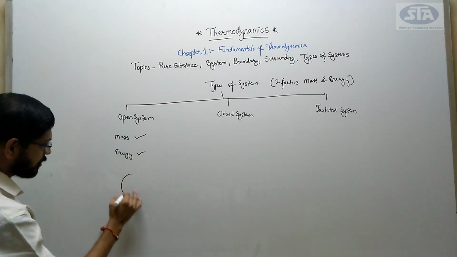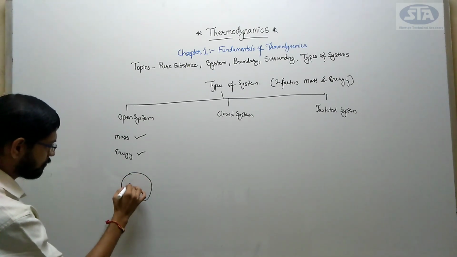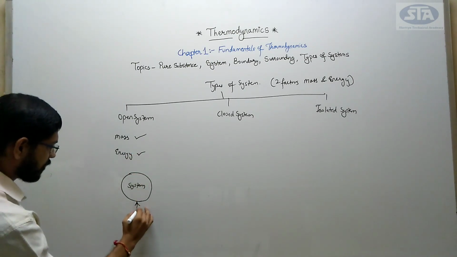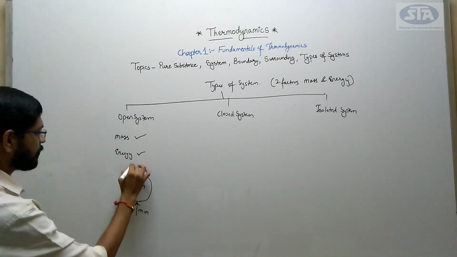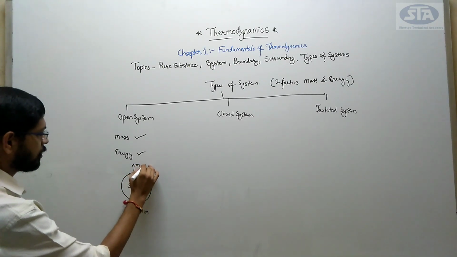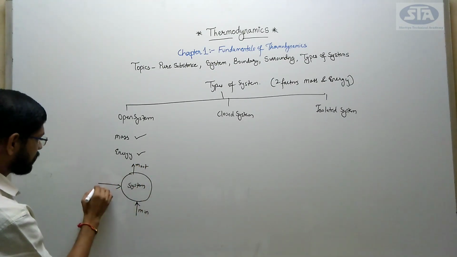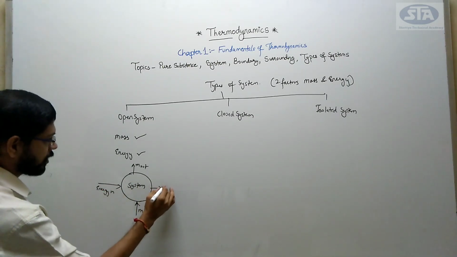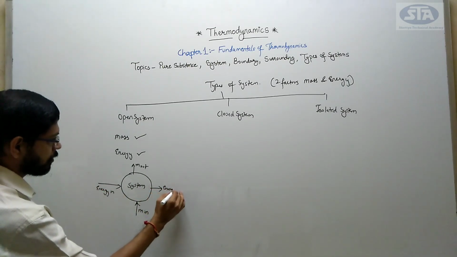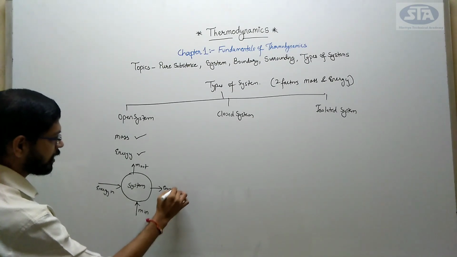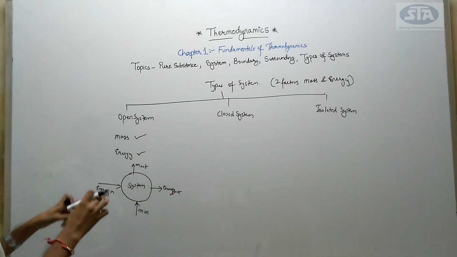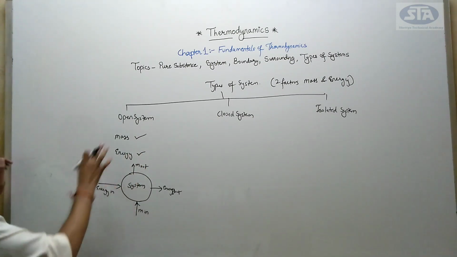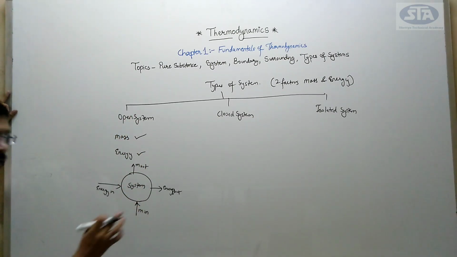Means, consider this is my system, right? From here is my mass in, from here is my mass out, and from here is my energy in, here is my energy out, right? In this open system, mass and energy both are allowed to flow through the system. That is nothing but open system.